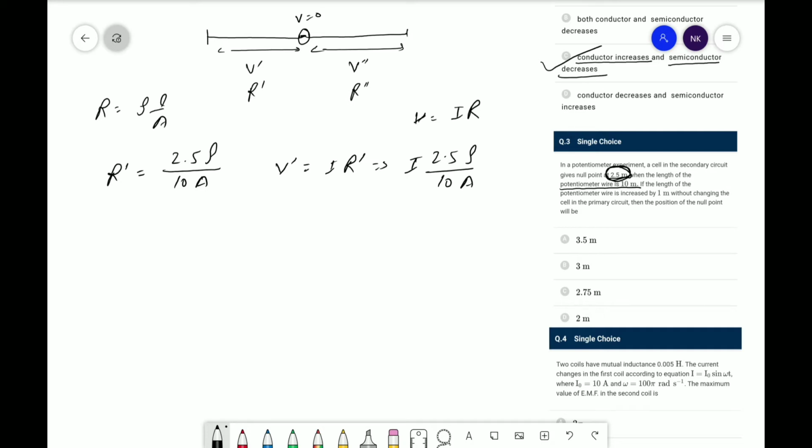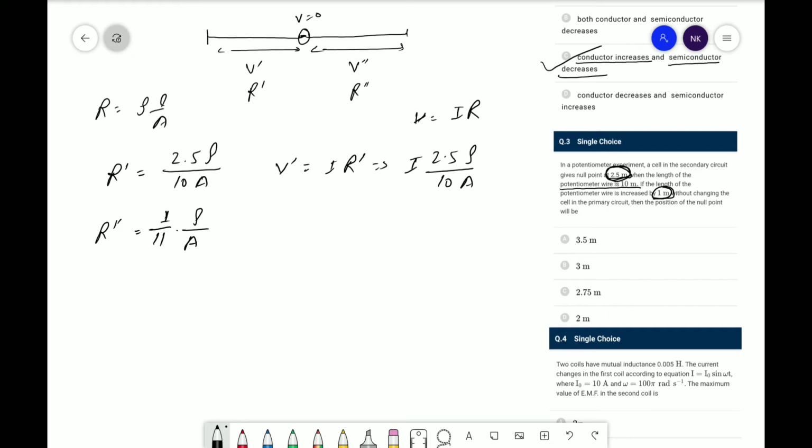Now the resistance R double dash will be equal to, what is given is that the wire is increased by 1 meter. Okay, so wire is increased by 1 meter means the length has been increased from 10 to 10 plus 1. So here the length will be 11 meter, and we will talk about the null point. So what will be the length per unit? That is 1 upon 11, rho upon A.